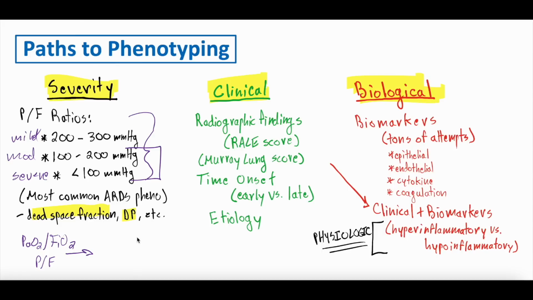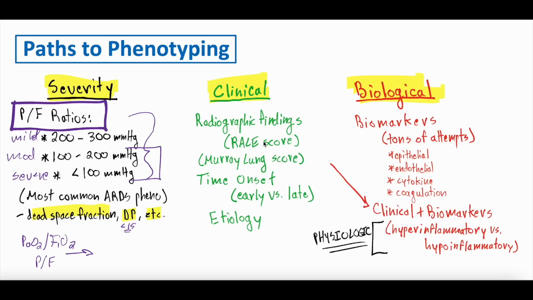And there's been some evidence to suggest that a driving pressure less than 15 is correlated with better outcomes, and more things. But as you might notice, at least I think in most clinical arenas, the severity phenotype, the one that at least is more clinically relevant, is utilizing these P to F ratios to break it down to mild, moderate, or severe.